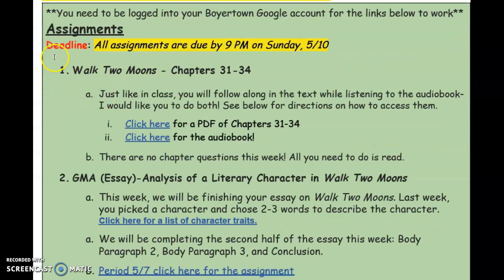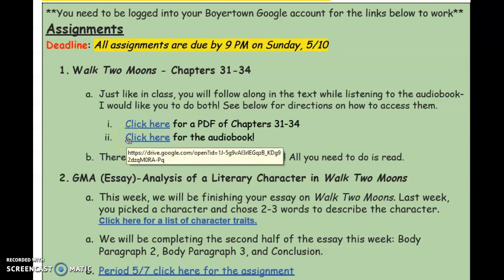All right, so we are going to read 3 more chapters this week of Walk Two Moons, chapters 31 to 34. Here is the link to the PDF and the audiobook. There are no chapter questions this week again, so all you need to do is read. Just please make sure you are reading.